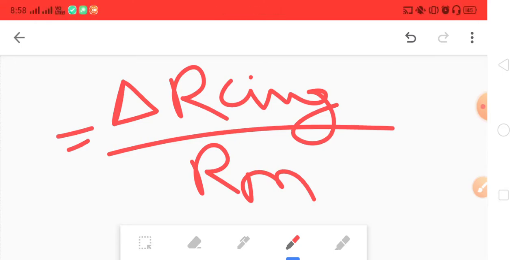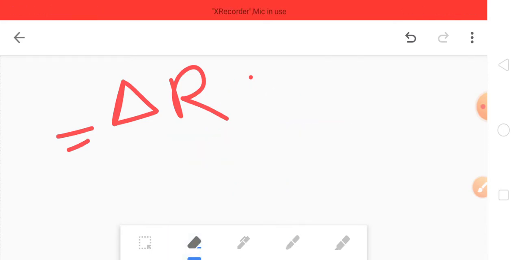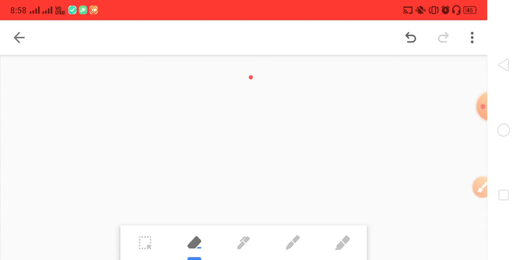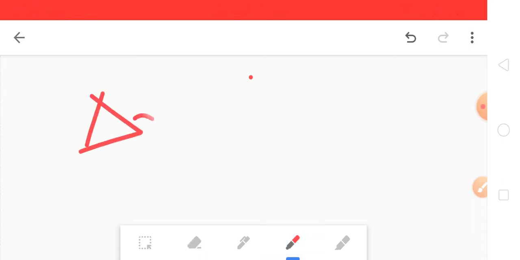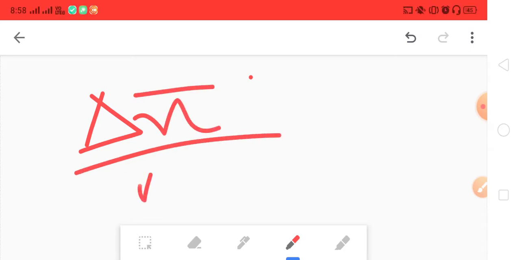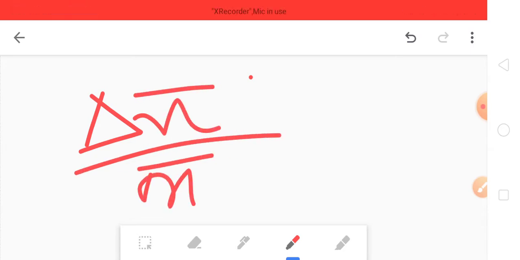Next is the representation. We represent it as delta x bar divided by x bar. That's it.